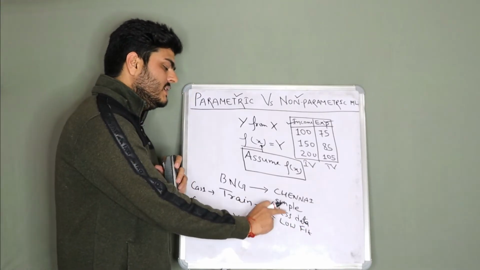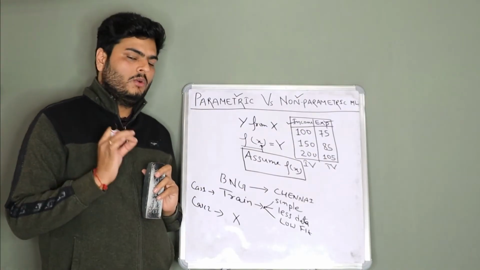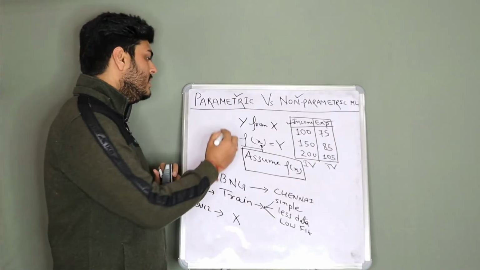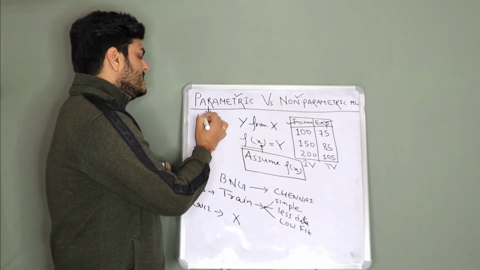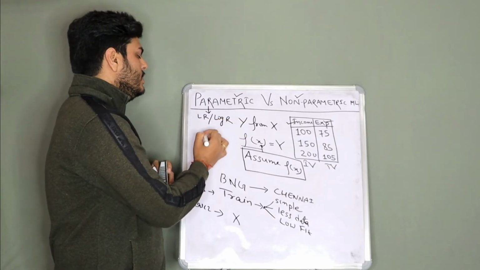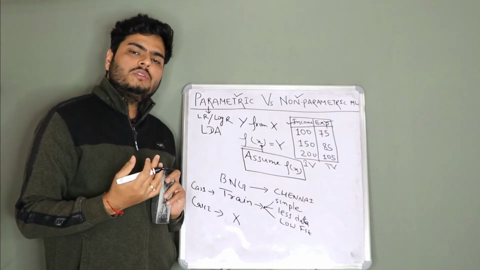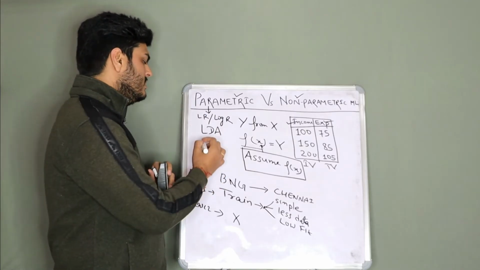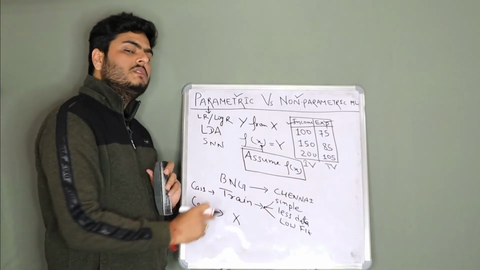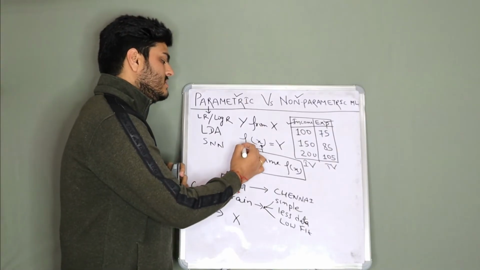All these properties that I am writing here are the properties of a parametric machine learning algorithm. Some examples of parametric machine learning algorithms are linear regression and logistic regression, linear discriminant analysis (LDA), and some simple neural networks. All these models assume some form of your f(x).